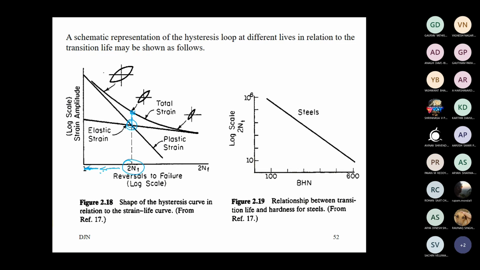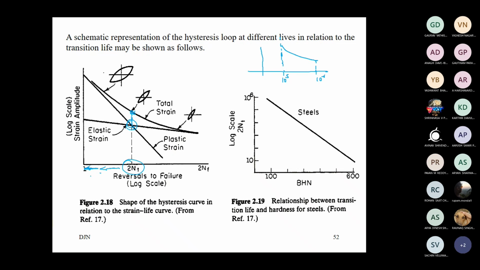The SN approach cannot be applied. Mandatorily, we have to apply the strain life approach in this region. Therefore, earlier, in the high cycle fatigue discussion, we wrote 10 to the power 3 and 10 to the power 6 for a steel material, and we drew this SN diagram earlier.